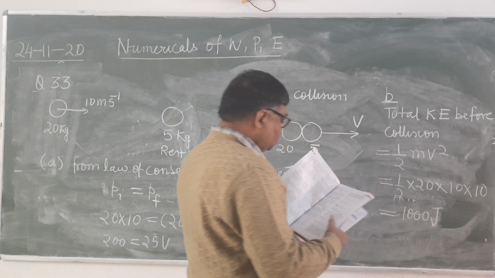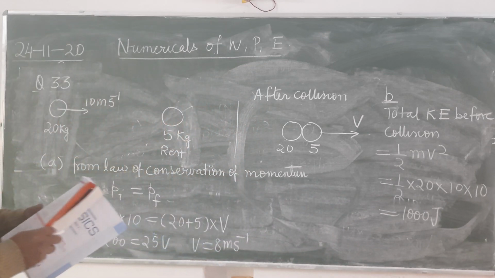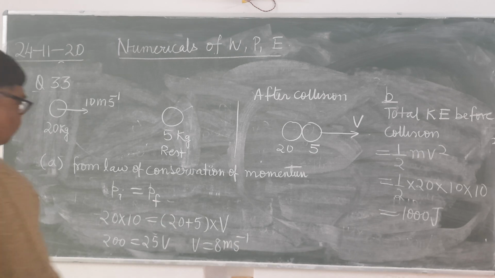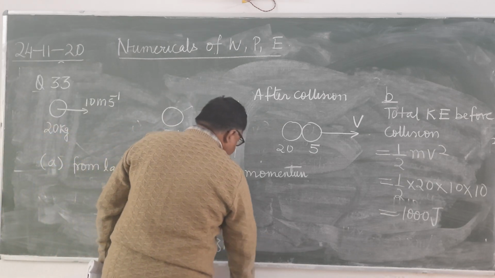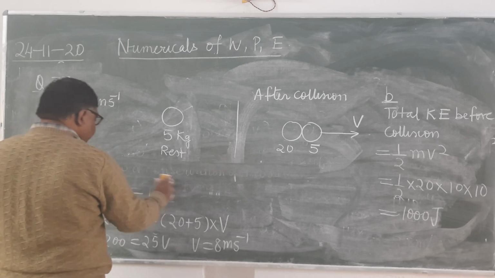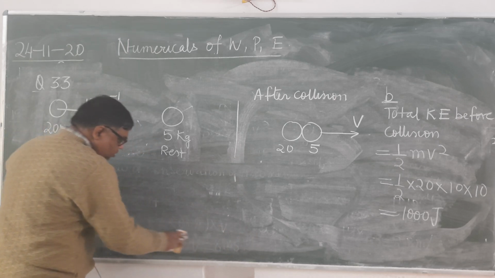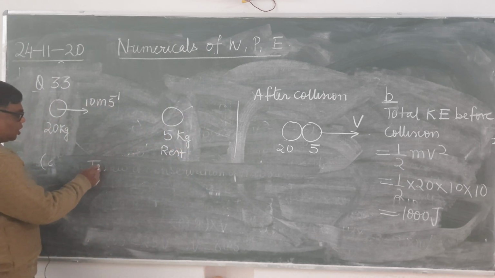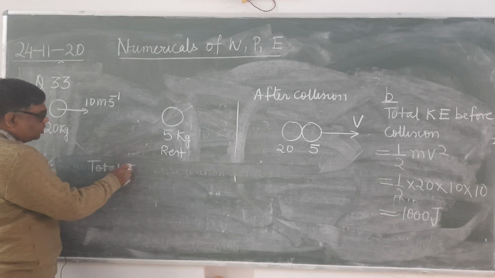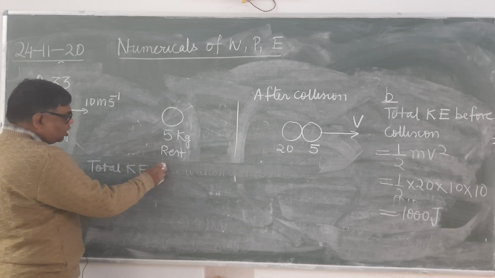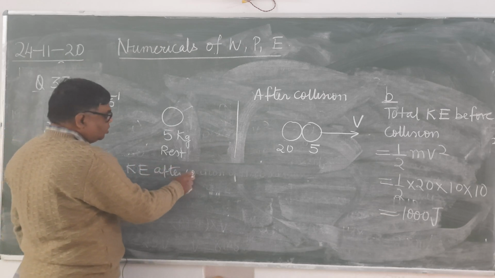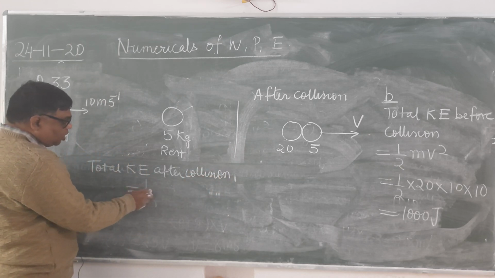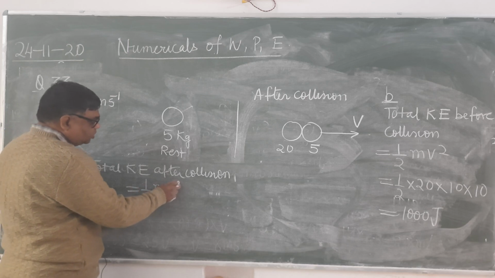1000 joule. Then you have to find the total kinetic energy after collision. So after collision, it will be of the combined mass, which is moving with the velocity 8. So total kinetic energy after collision is equal to 1 upon 2 m v square.